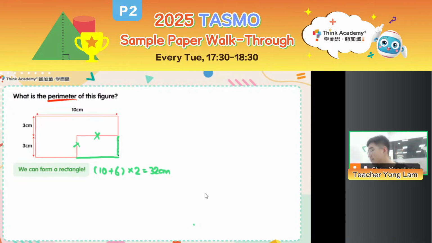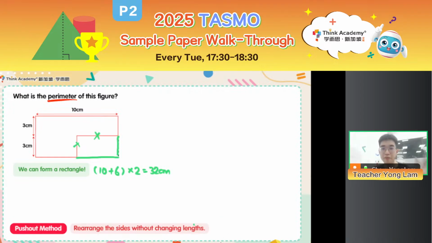Right, 32 cm. Right, good. Some of you have already answered here. So this is what we call the push-out method, right? We rearrange the sides without changing their length, right? In order to prepare for the next slide, let me change the position of my workings.